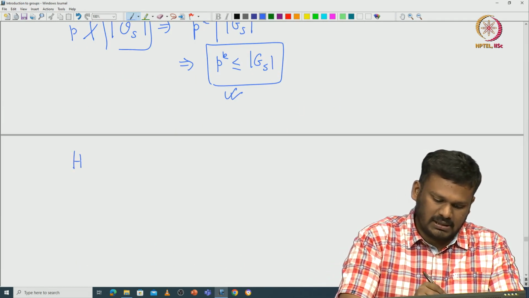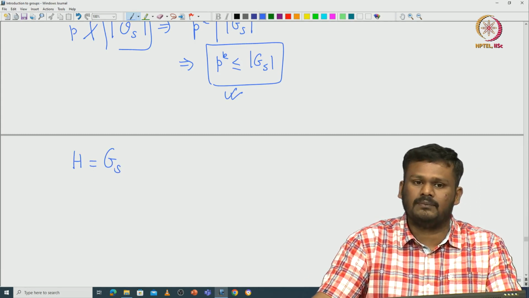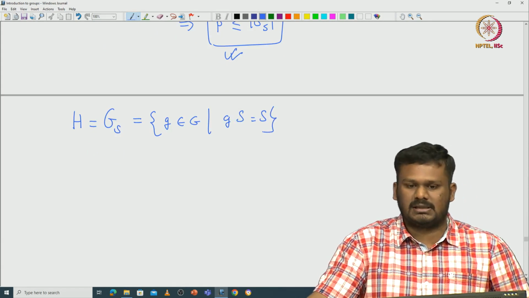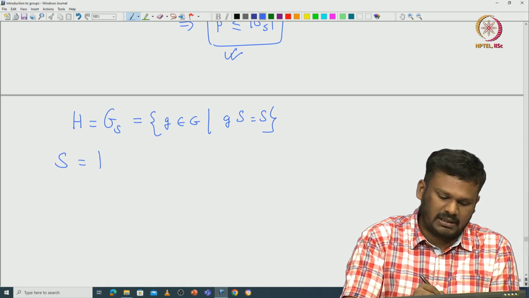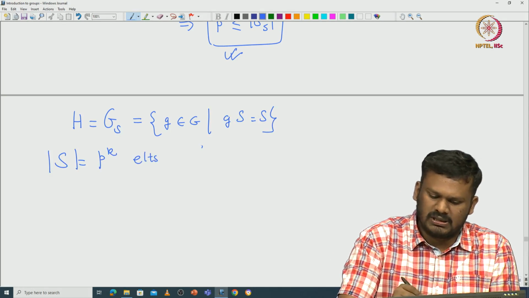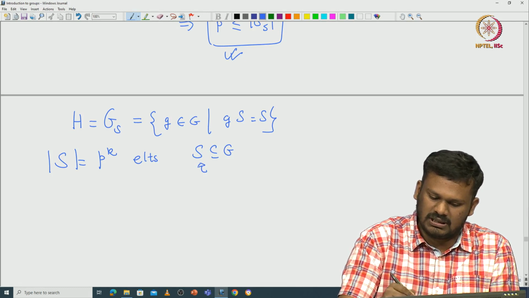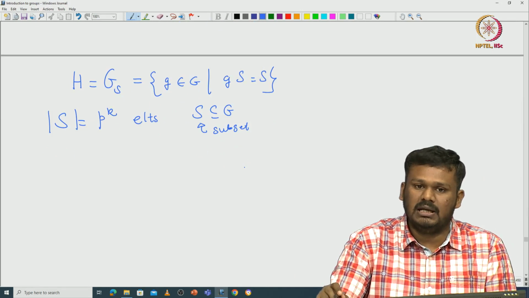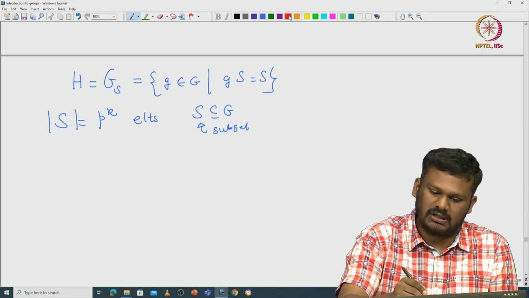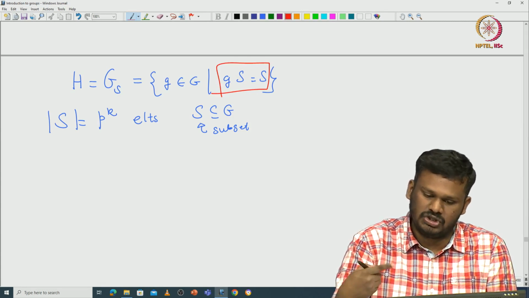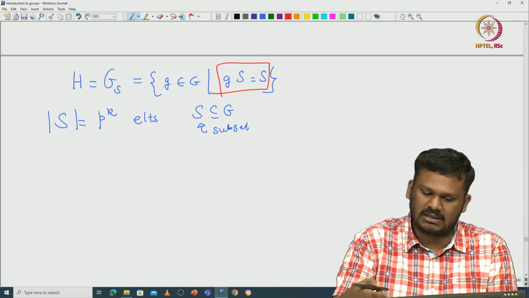Okay, let us call this H, just to simplify the notation. So, recall this is exactly those g in G such that it fixes this capital S. Capital S is a set that has exactly p^k elements. So, this S is just a subset of G. But since this H leaves S invariant, whenever you take some element x in capital S and g in H, then gx is in S.